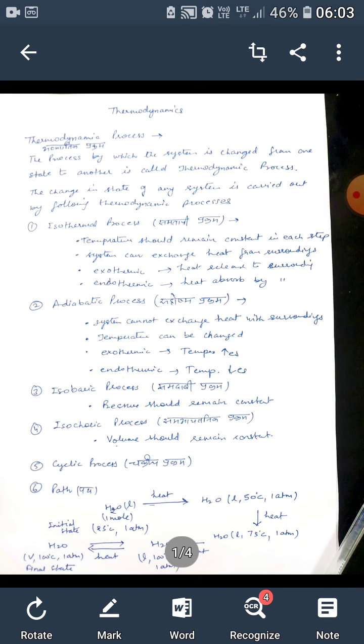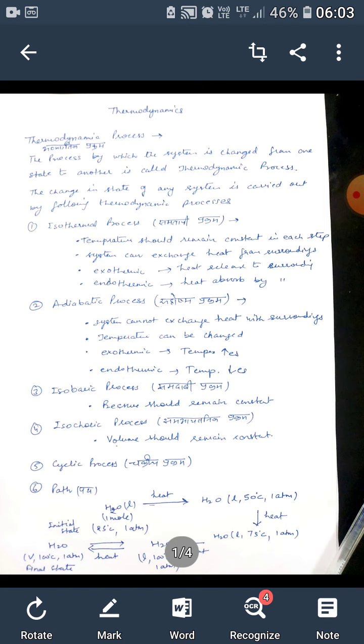Today we will study the topic of thermodynamics, thermodynamic process. The process by which the system is changed from one state to another is called thermodynamic process, and the change in state of any system is carried out by the following thermodynamic processes.